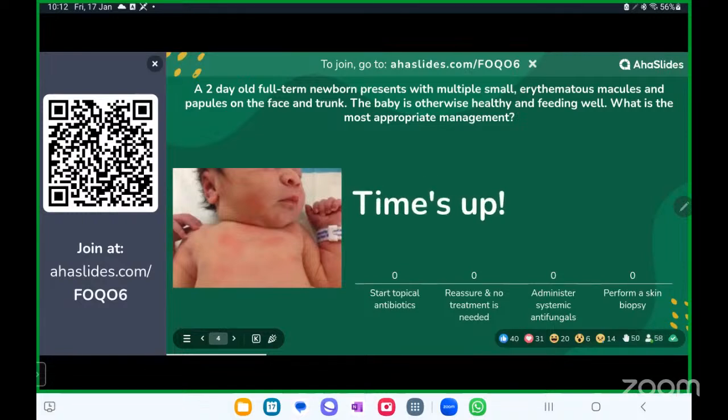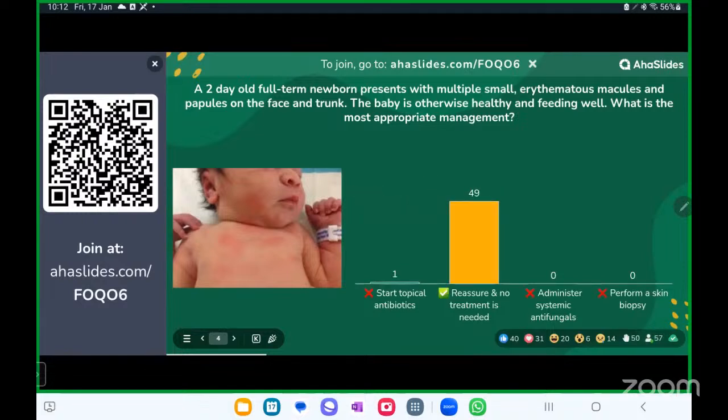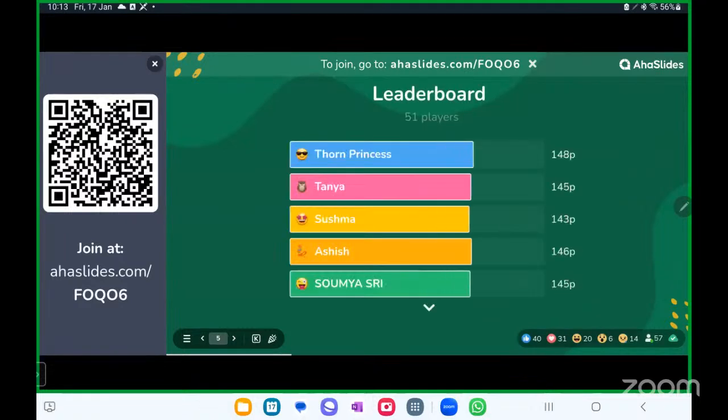I guess you must be very much sure about the answer by now. Yes, it is. Hey, so everyone got it right. So it is erythema toxicum, and there is nothing you need to do with this. Right. I'm glad.